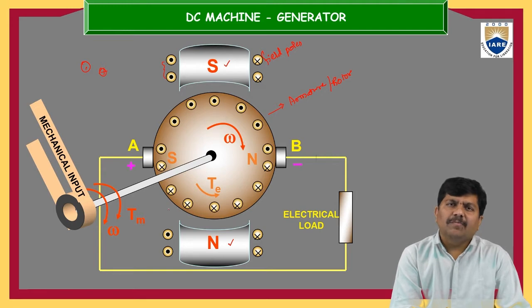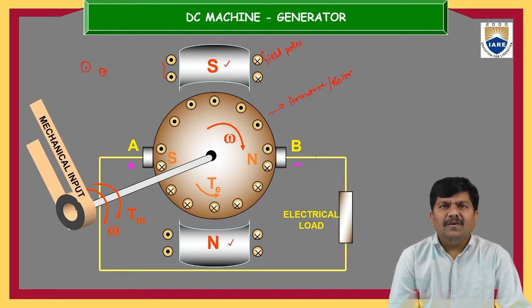Now the shaft is solidly mechanically coupled to the prime mover. Once the prime mover is rotated at x speed, the shaft also rotates with the same speed. Like this, the mechanical energy is transmitted from the prime mover to the shaft, and the shaft power is the input power to the electrical machine. So we are transmitting mechanical power to the electrical machine.